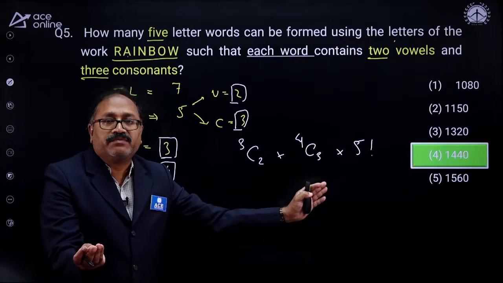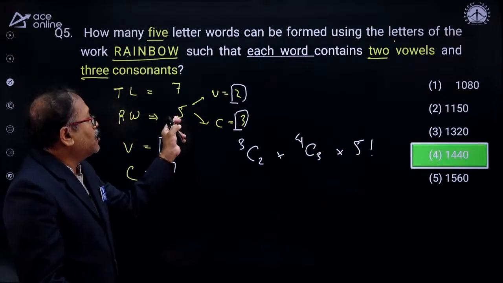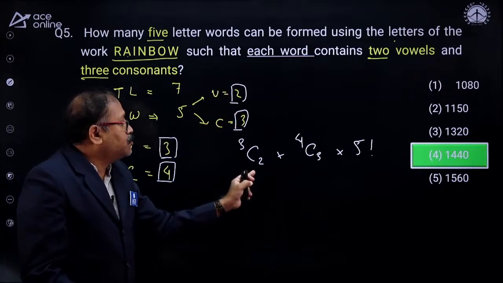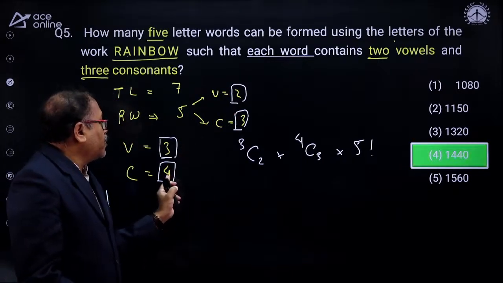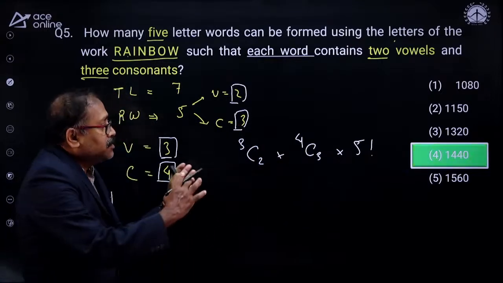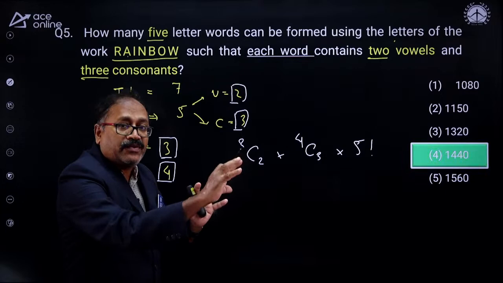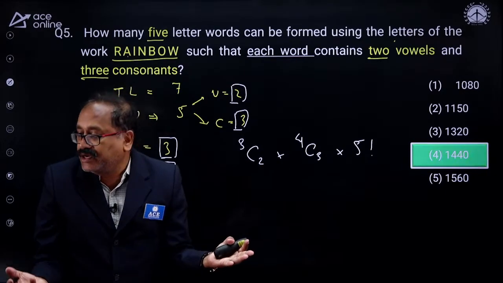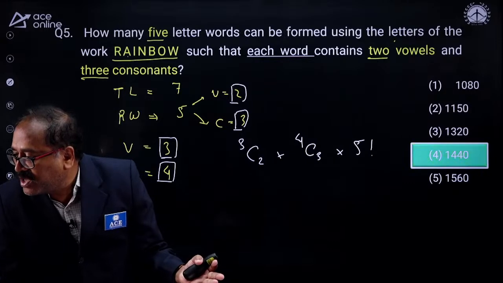That is the simplification part. Once you understand that, out of 5 I need 2 vowels, out of 3 vowels, so 3C2, and out of 4 consonants I need 3 consonants, 4C3, and these 5 letters can be arranged in 5 factorial ways, so into 5 factorial. Here your answer is ready. Now I hope some of you can answer the question.